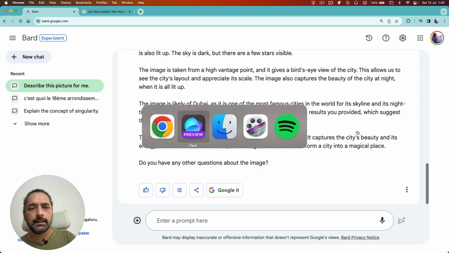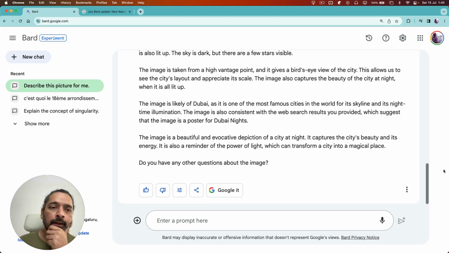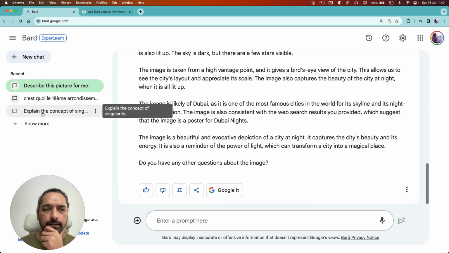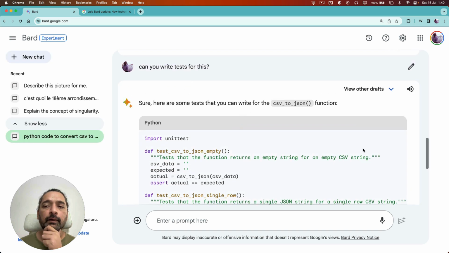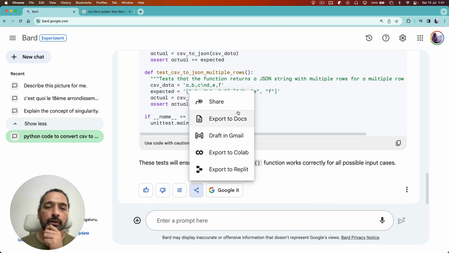The last thing that I wanted to show you was how you can modify your responses. Or before that, in sharing code, of course, this was there before also. So for example, if you had some Python code, you can share that with, say, Colab.